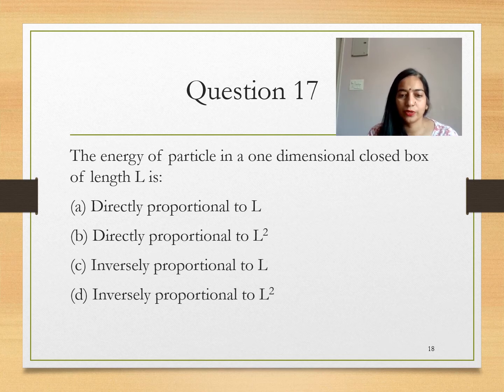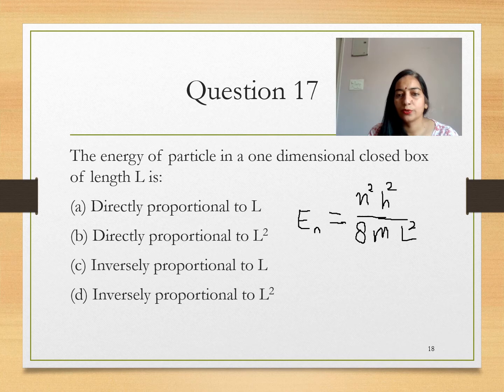If you remember this formula, E_n equal to n square h square upon 8 m L square, then related to this formula you can solve all numericals or all MCQs. So from this clearly option D, inversely proportional to L square.